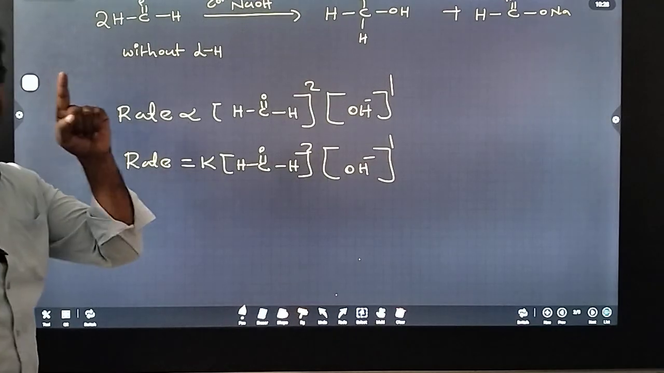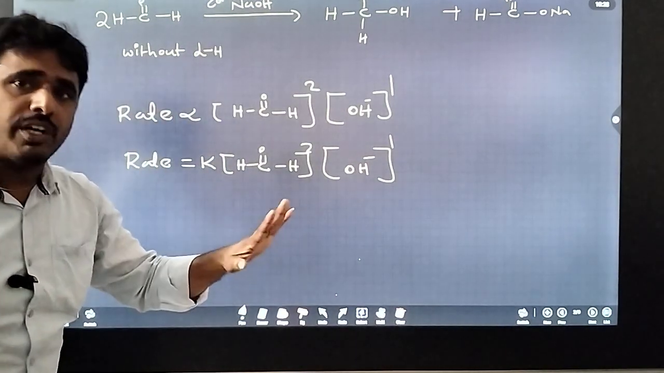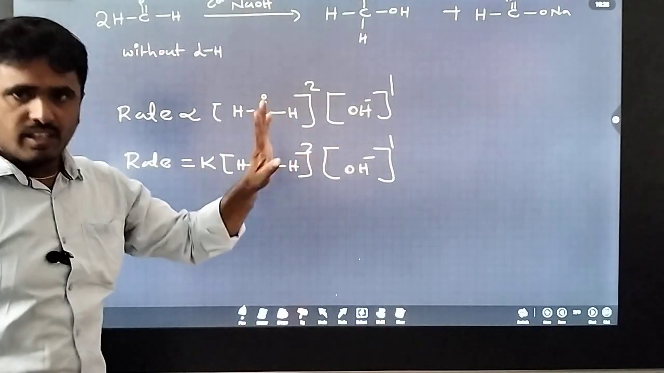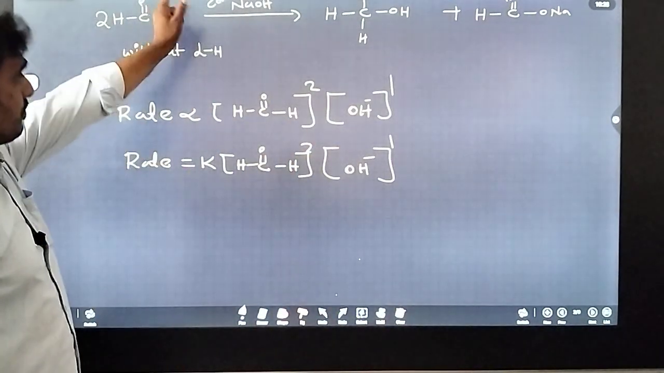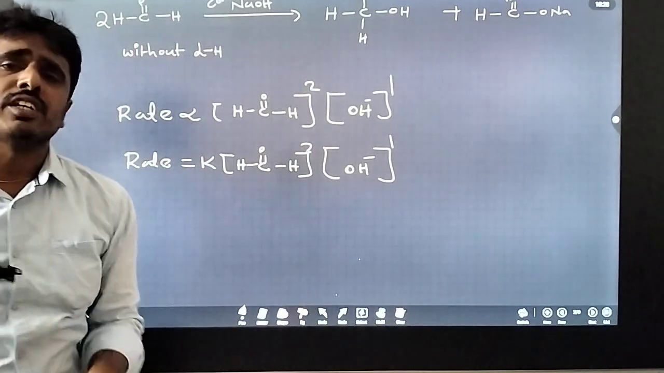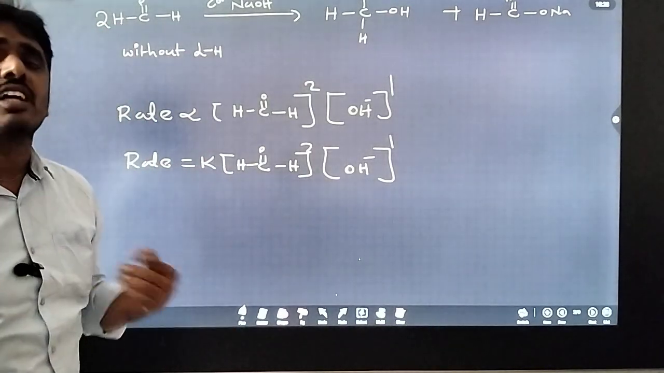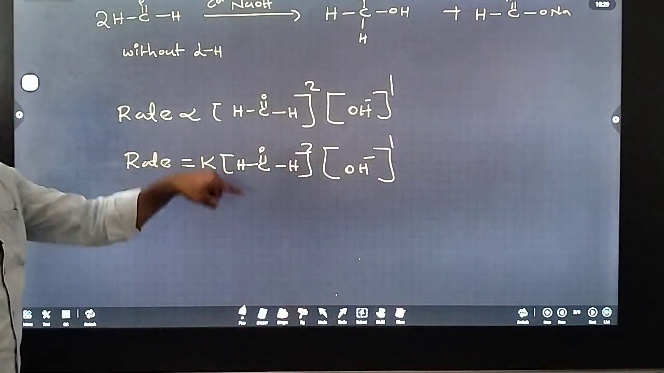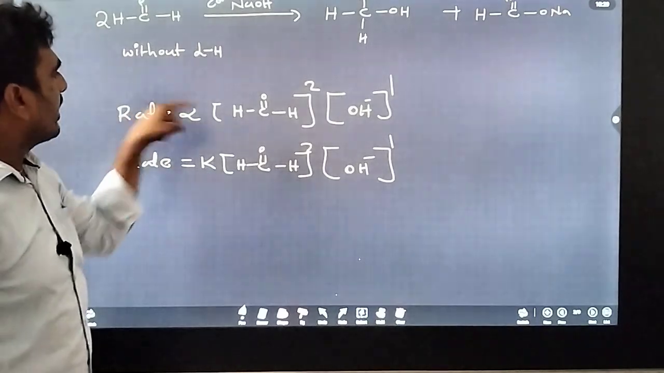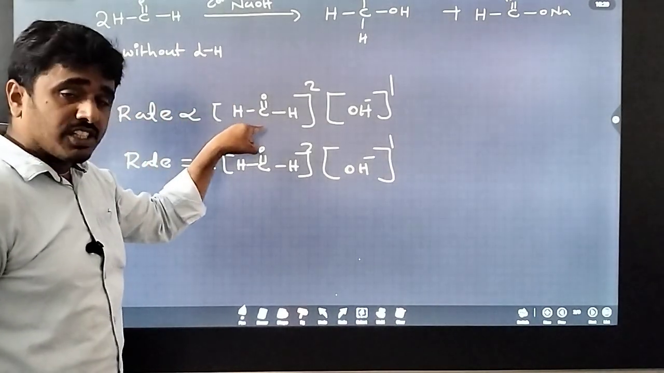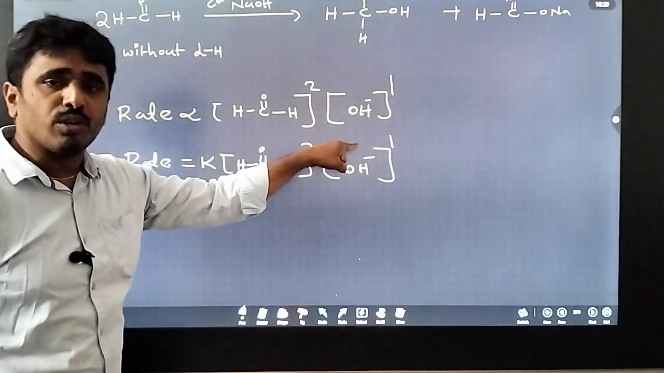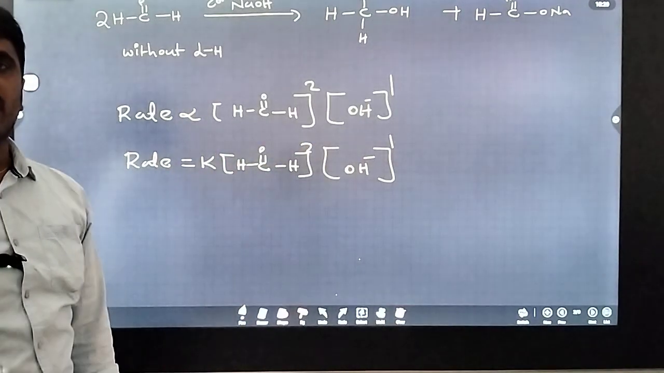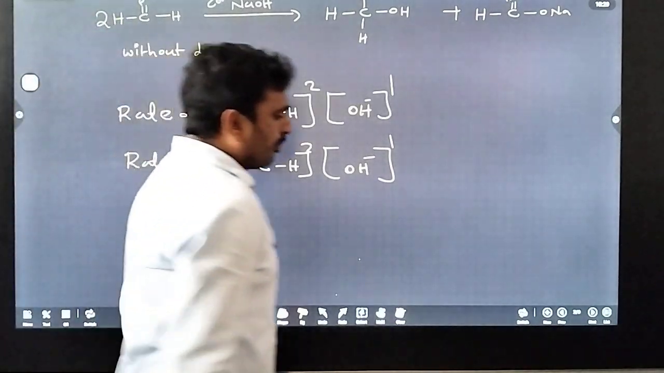So first, which compounds participate? Carbonyl compounds without alpha hydrogen participate in the Cannizzaro reaction. Next, this is a disproportionation reaction, that means the same element undergoes both oxidation and reduction. Next point, the rate is directly proportional to the initial concentration of the reactant as well as the nucleophile. That's why this is third order kinetics. So I can write the mechanism.